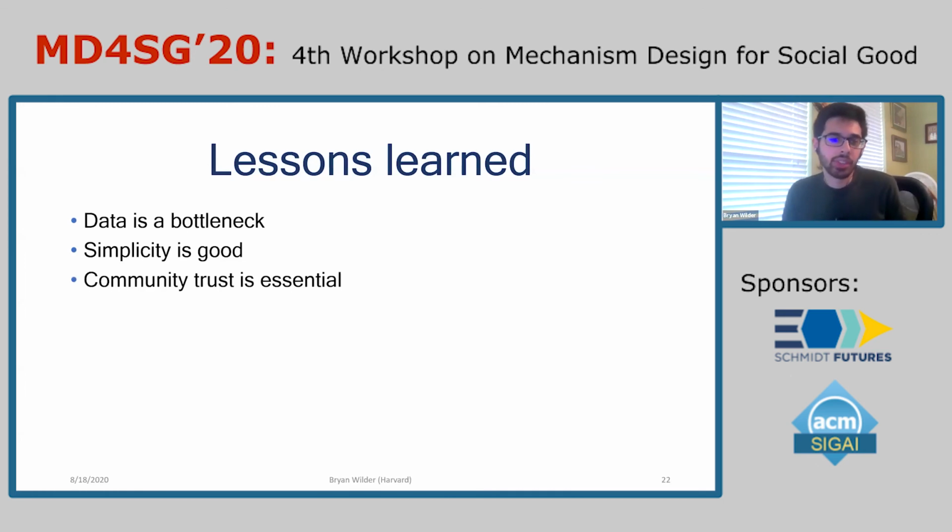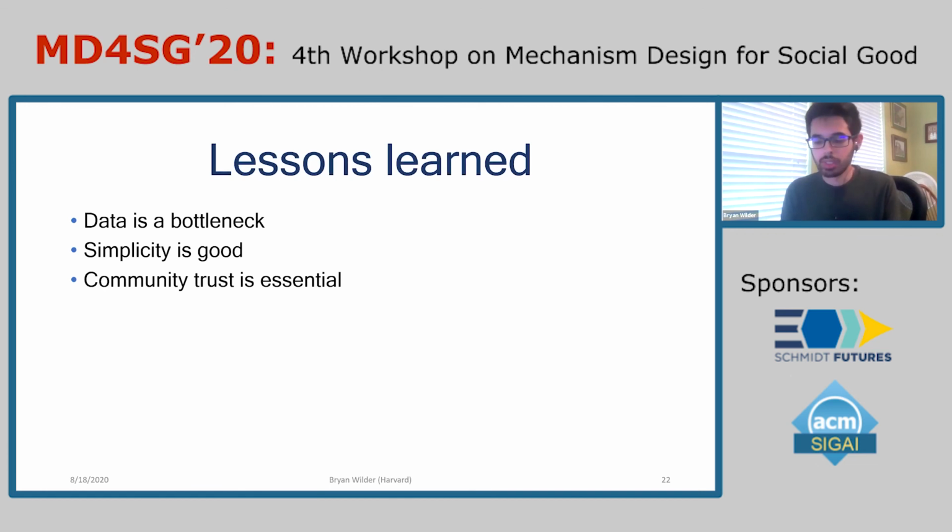But the final thing is that even if we have these kinds of algorithms lined up, an essential component of the intervention working in the first place is community trust. We found it really helpful to be proactive in explaining to the youth why we're asking them for these kinds of sensitive data, how it's going to be used, and why we think it's going to benefit the community. And having that kind of buy-in is really important for this participatory approach where we're recruiting peer leaders to work at all.